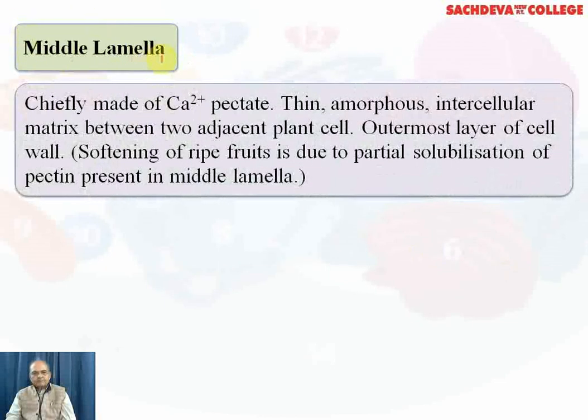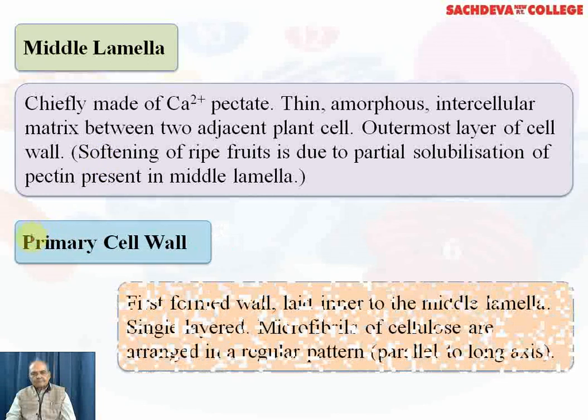Middle lamella is chiefly made up of calcium pectate, a thin amorphous intercellular matrix between two adjacent plant cells, and the outermost layer of the cell wall. The over-ripening of fruits, which you must have observed in banana, is simply because of the partial solubilization of the pectin present in the middle lamella, and that is an indication of over-ripening.